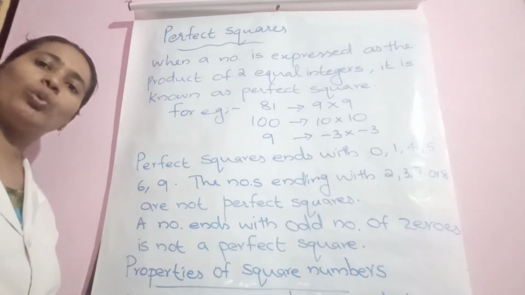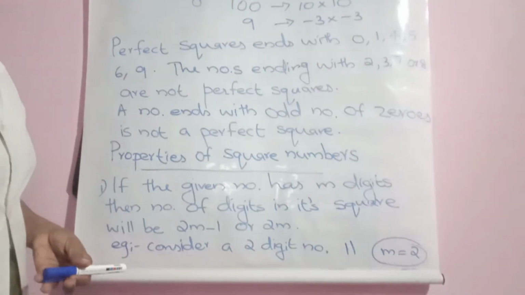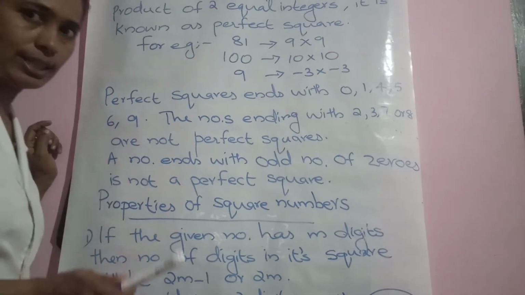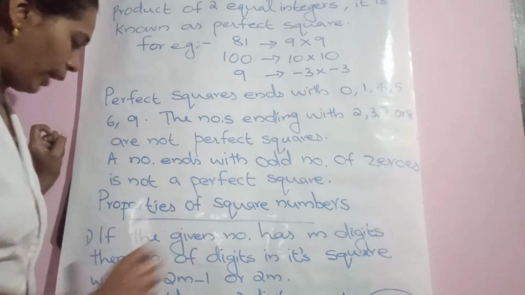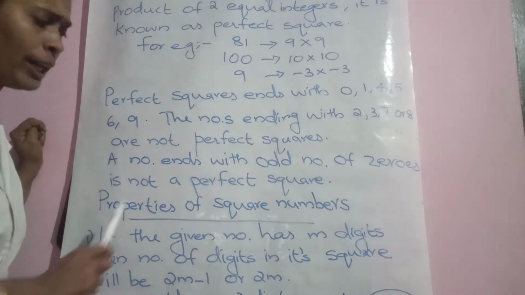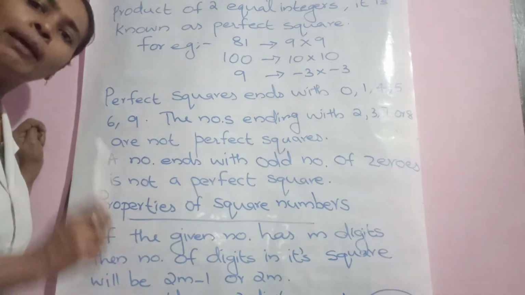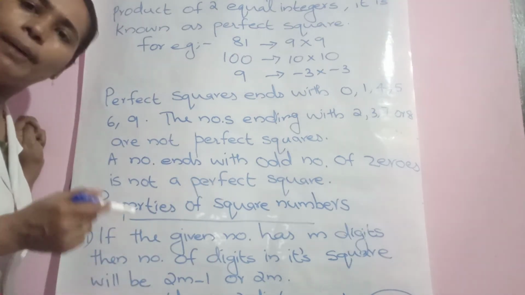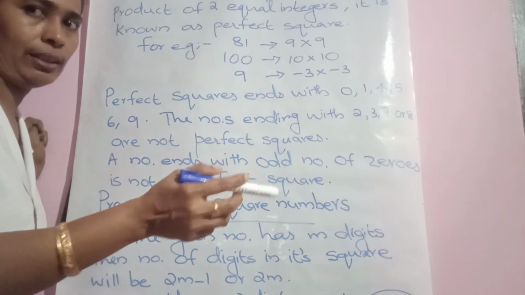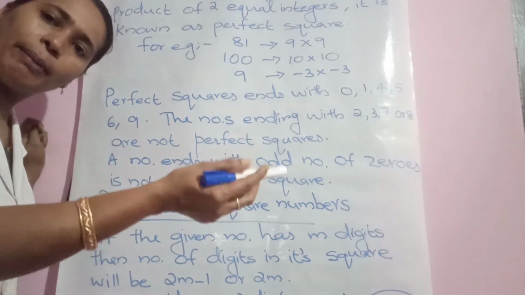Then let us move to some properties of square numbers. Get the idea and you can skip the same. First property says that if the given number has m digits. Suppose there is a number given to you and the number has m digits, maybe 1, maybe 2, maybe 3, maybe 5, like that.